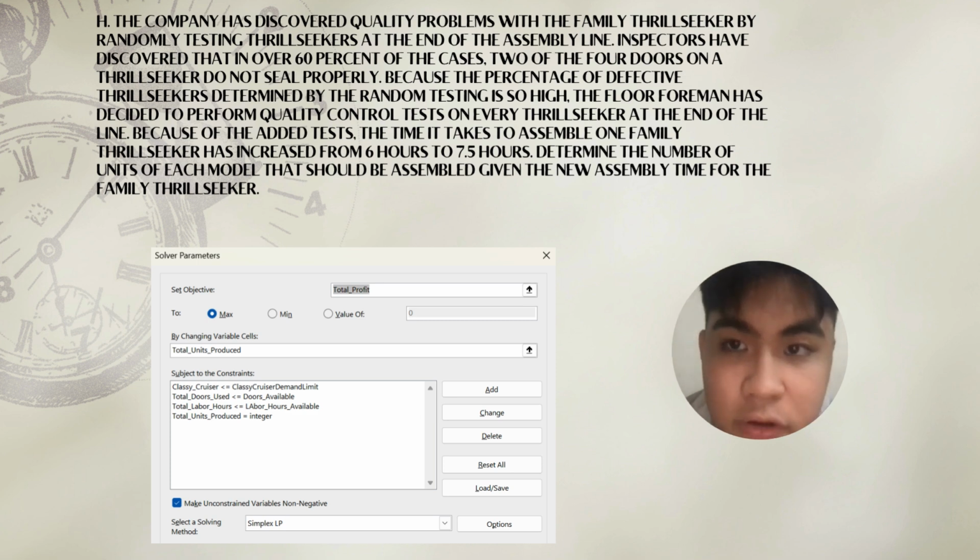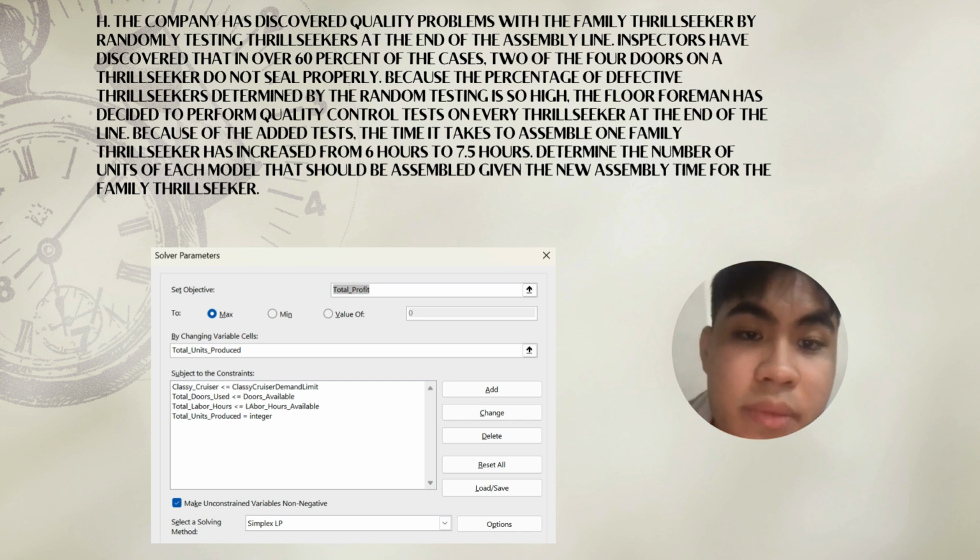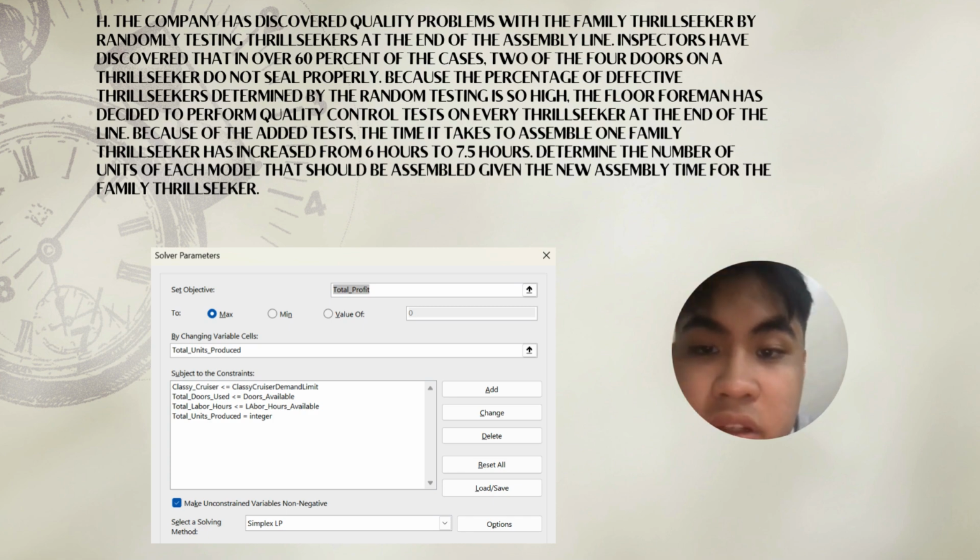$24,150,000. For letter H, the company has discovered quality problems with the Family Thrill Seeker by randomly testing Thrill Seekers at the end of the assembly line. Inspectors have discovered that in over 60% of the cases, two of the four doors on a Thrill Seeker do not seal properly. Because the percentage of defective Thrill Seekers determined by the random testing is so high, the floor foreman has decided to perform quality control tests on every Thrill Seeker at the end of the line. Because of the added test, the time it takes to assemble one Family Thrill Seeker has increased from 6 hours to 7.5 hours. Determine the number of units of each model that should be assembled given the new assembly time for the Family Thrill Seeker.